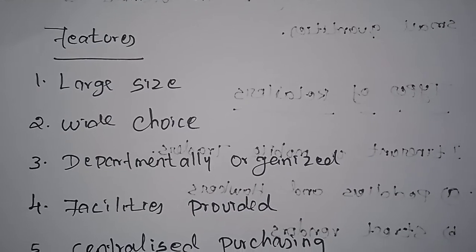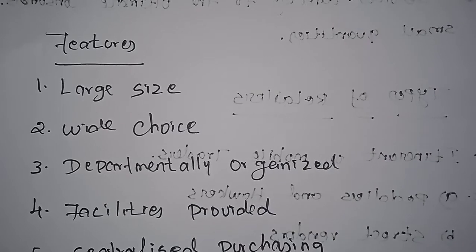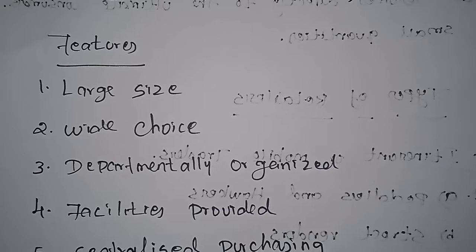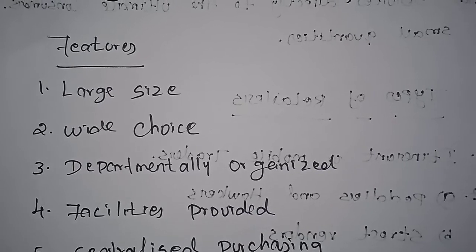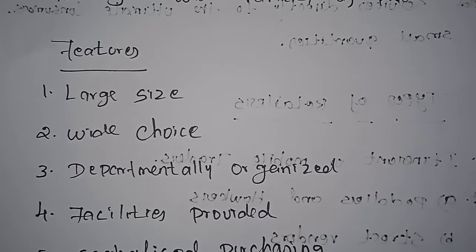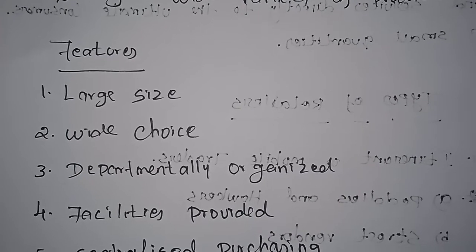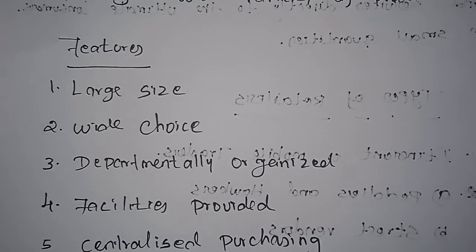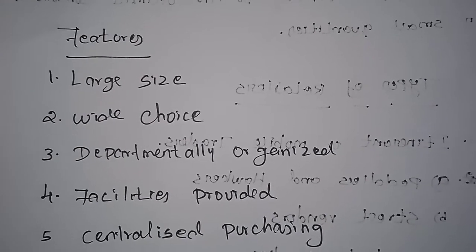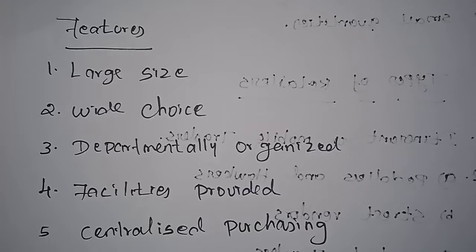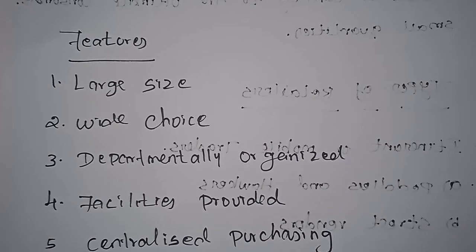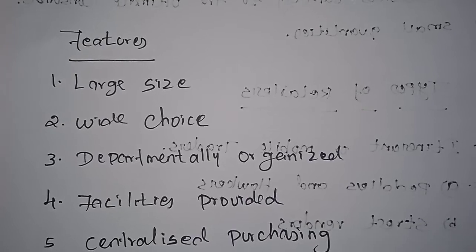Next, wide choice. It acts as a universal provider of a wide range of products, from low priced to very expensive goods, pin to car, to satisfy all expected human needs under one roof. If you go to the departmental store to purchase any commodities, the consumers will have the opportunity of a wide choice.